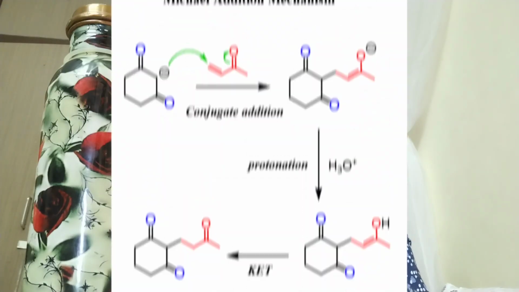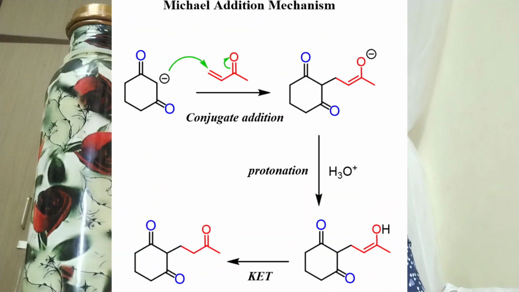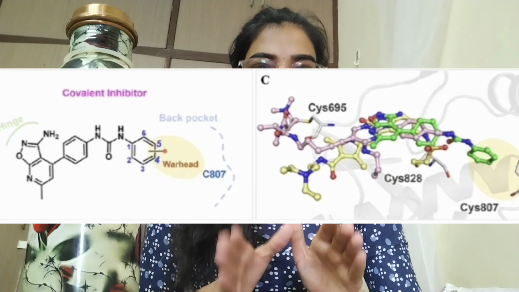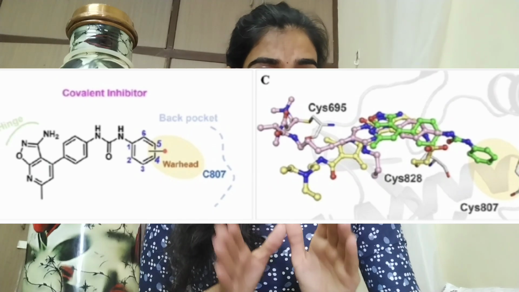In this paper, they have used the concept of Michael addition reaction. Yes, they have found a way of interacting one acrylamide site with CYS807, leading to a reaction. Remember, not an interaction between your inhibitor and your target site, but a reaction between them. And they have used an irreversible reaction especially.